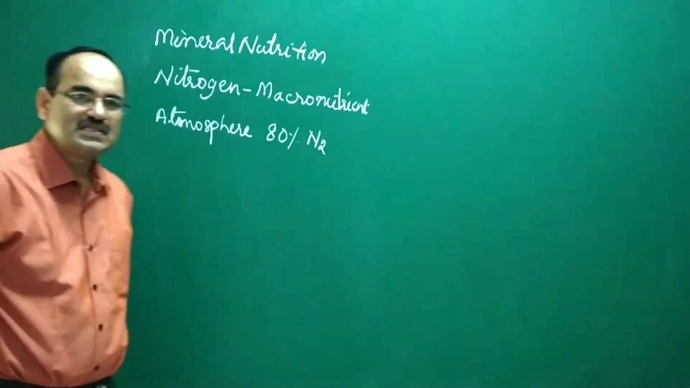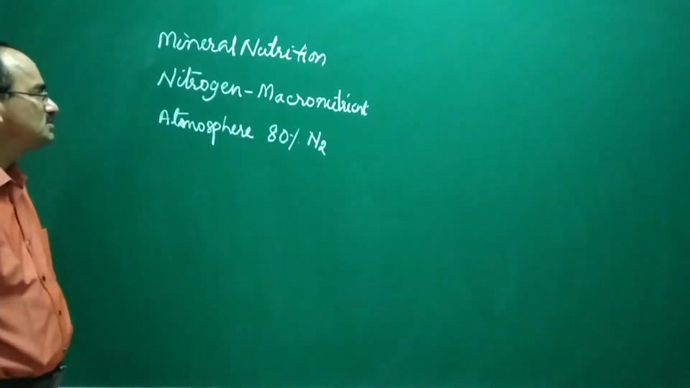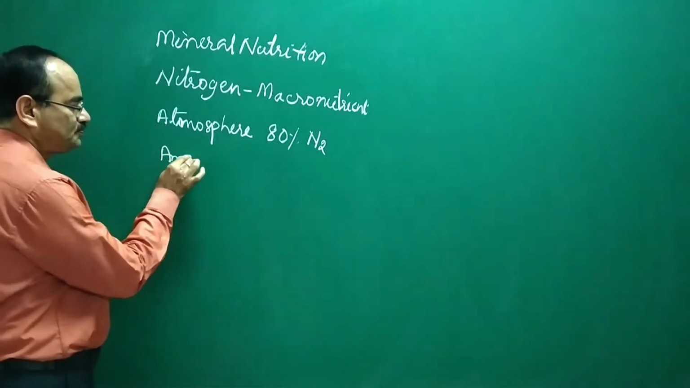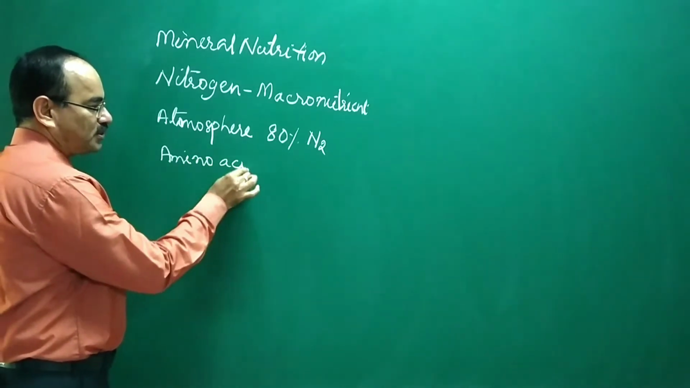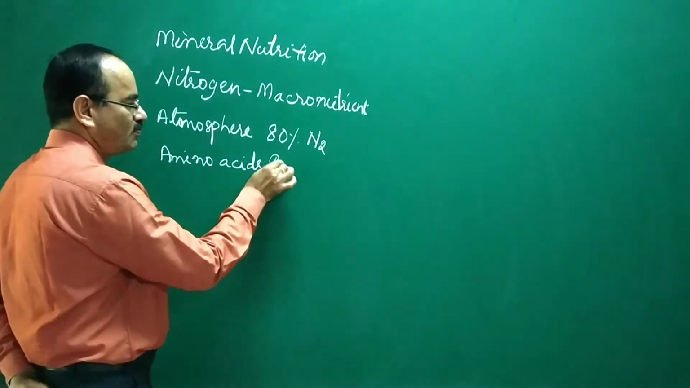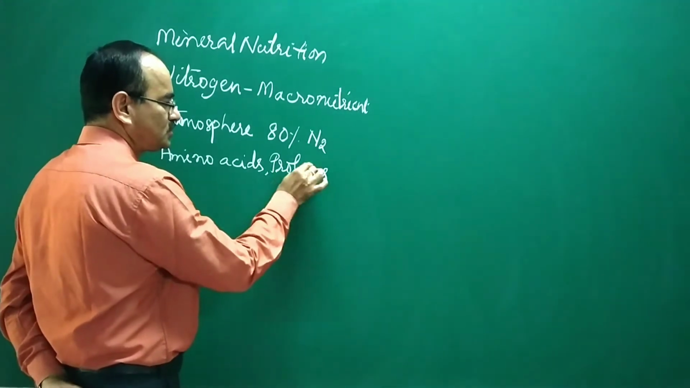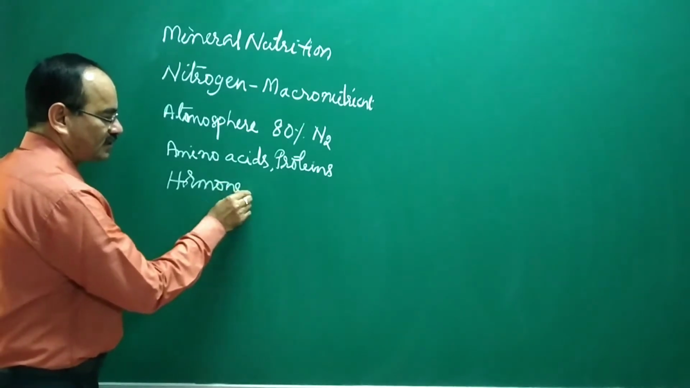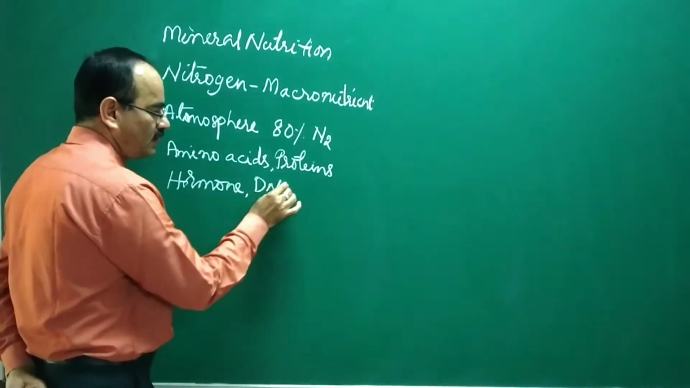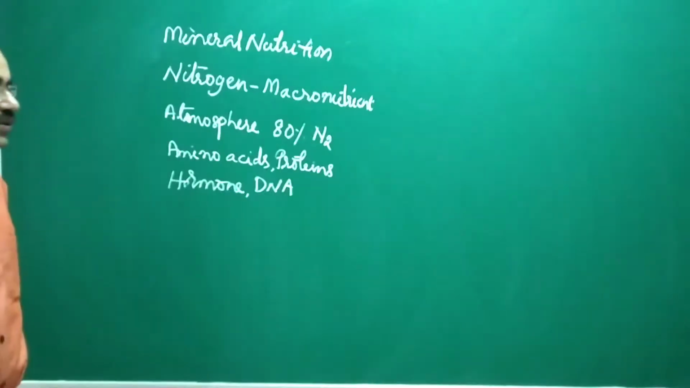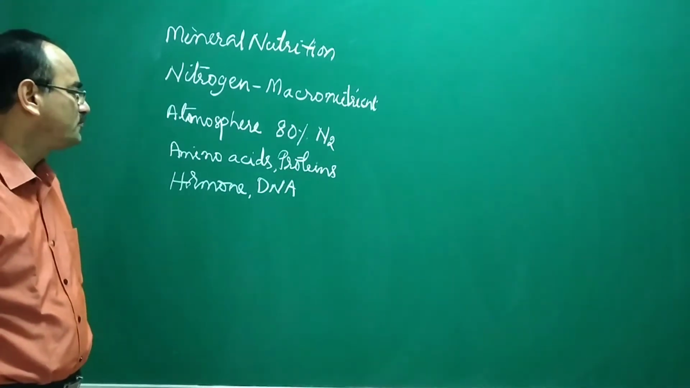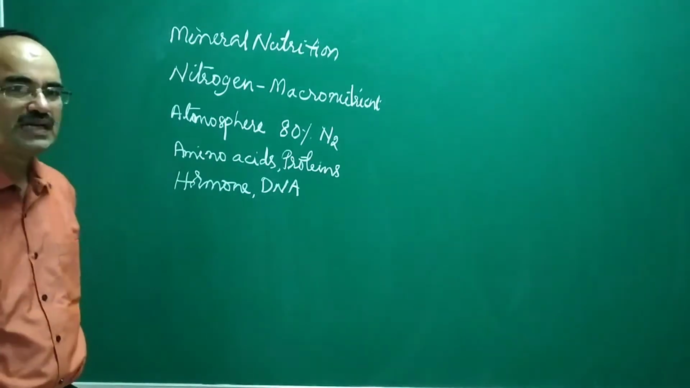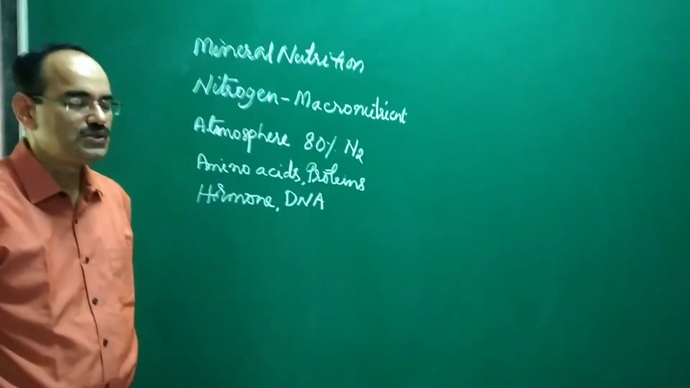And why is nitrogen required for plants and animals? Because nitrogen is part of amino acids, proteins, hormones, and DNA, etc. So they play a major role and they are the major constituents of amino acids, proteins, DNA, hormones, vitamins, etc. Therefore, nitrogen is a very essential nutrient.